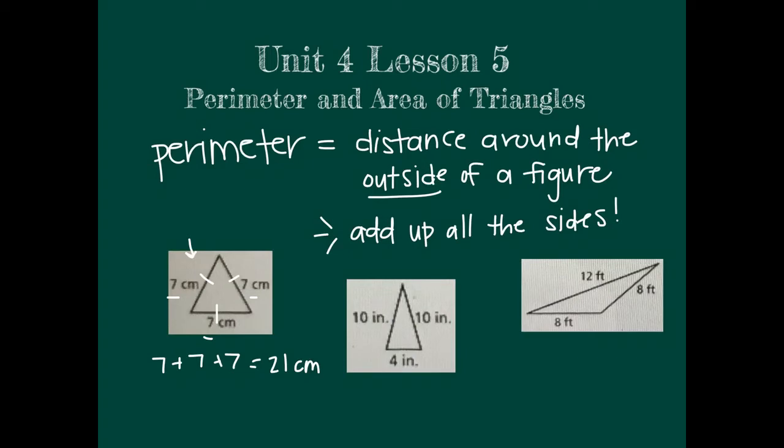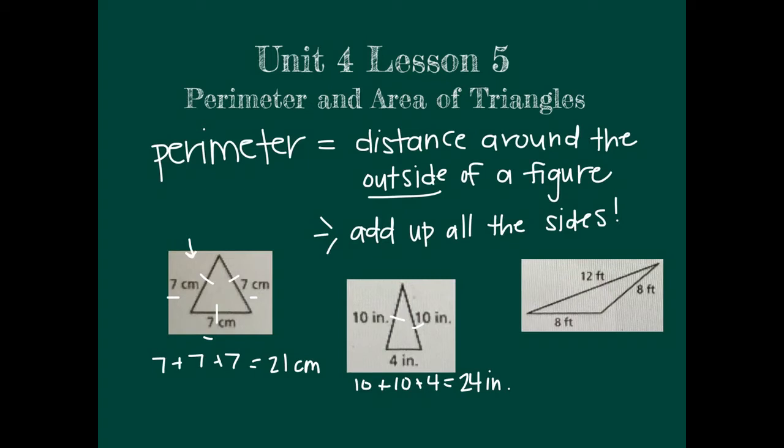Triangle 2 is an isosceles triangle. There are 2 sides that are 10. Remember, 2 sides that are the same is isosceles. And I'll just add up 10 plus 10 plus 4, so all 3 sides, to get the perimeter. So that's 10 plus 10 is 20, plus 4, 24 inches is the perimeter of the second triangle.